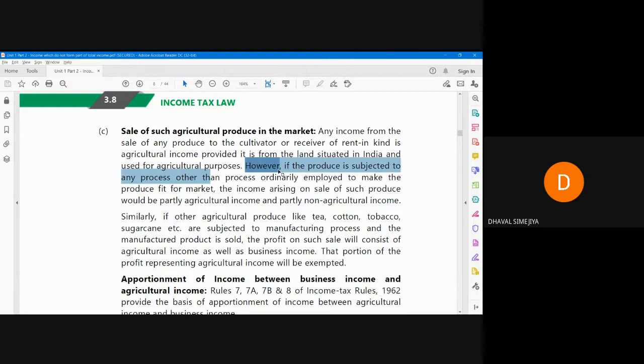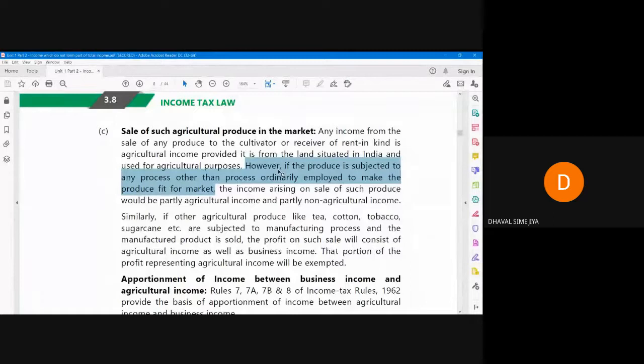That is what is written over here. If we have done any extraordinary activity, then the income arising on sale of such produce would be partly agricultural and partly non-agricultural. Now, for example, what kind of extraordinary activity? For example, in tea.